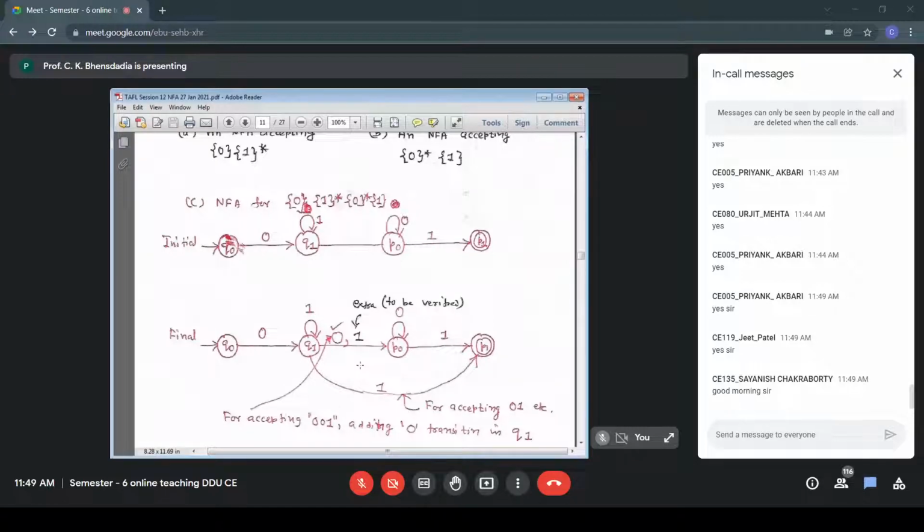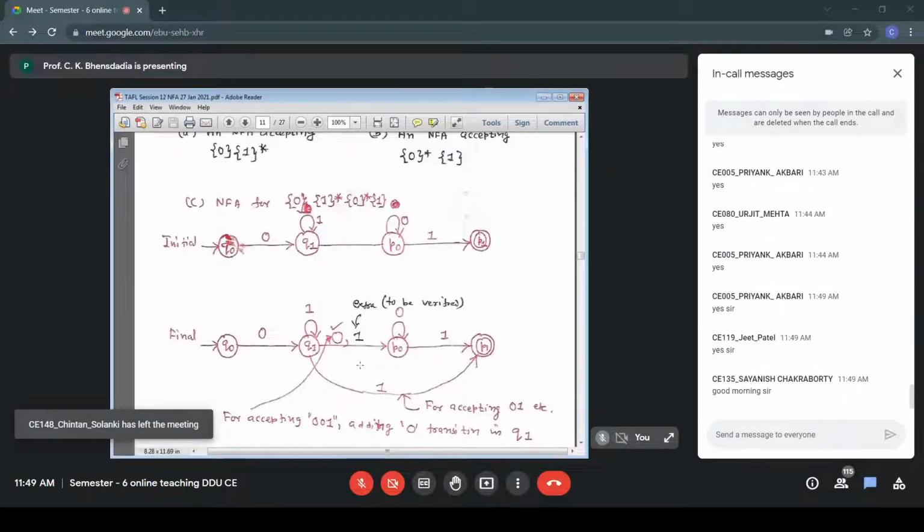So Q0 to Q1, that is 0. And then Q1 to P1, we are putting a connection through 1. So 01 is acceptable. For accepting a string such as 01, we are adding a transition between Q1 and P1 on 1.